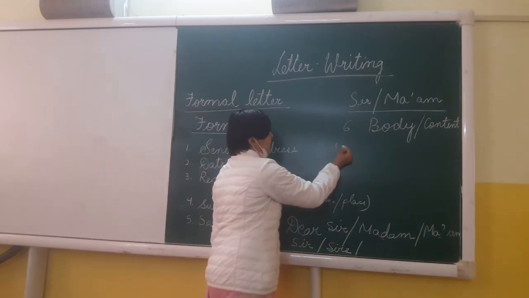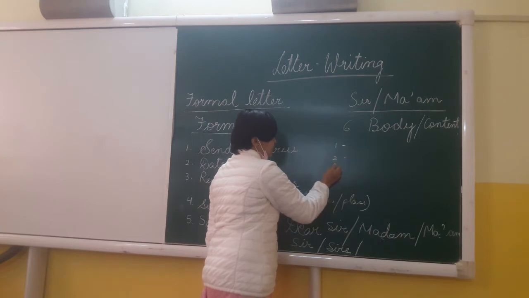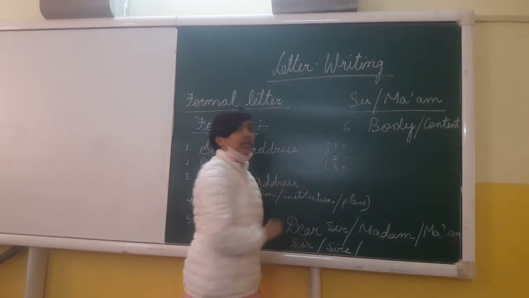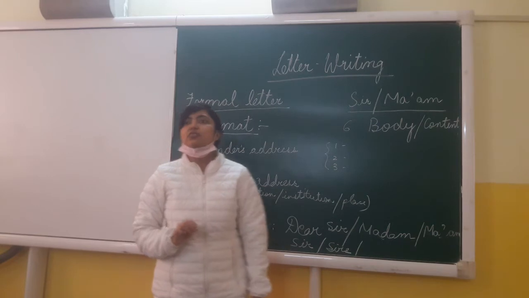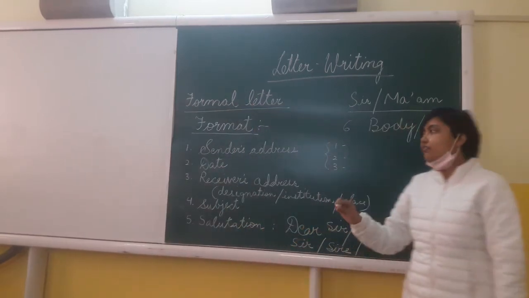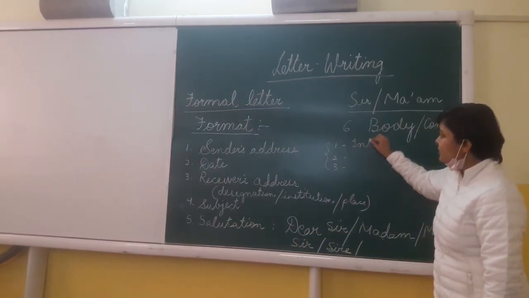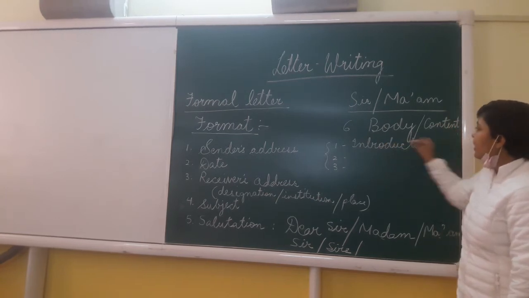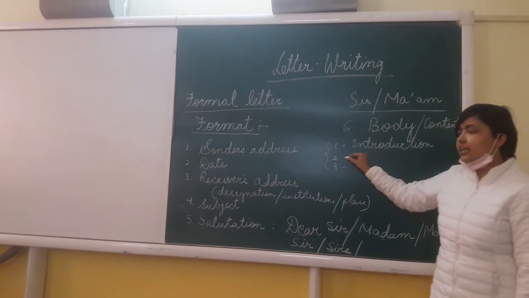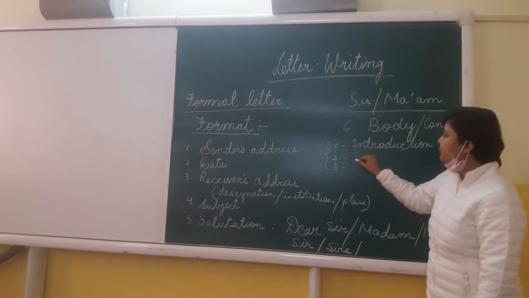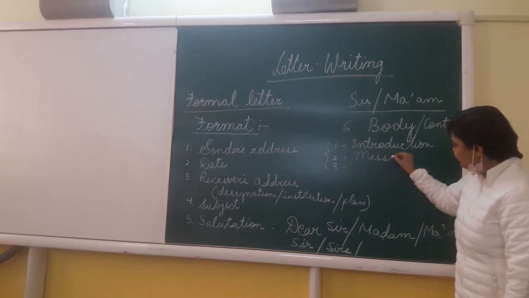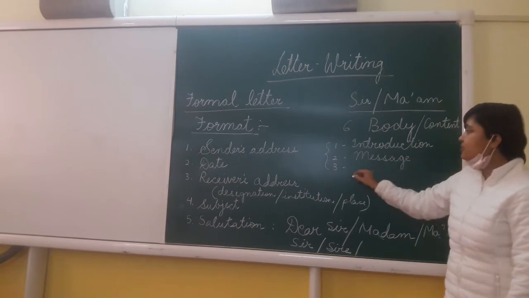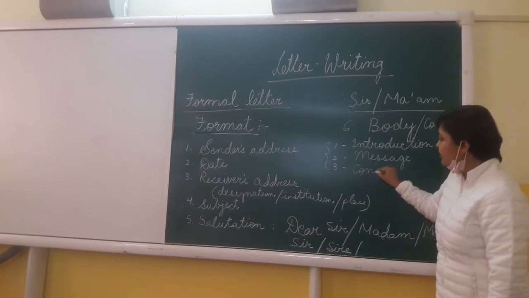You have to follow 3 things. These are the parts of the content. What are these 3 different things that we have to know? First one is introduction. Number 1 is introduction. After this, we have the second part. In number 2, we write the message. And in number 3, we have the conclusion.